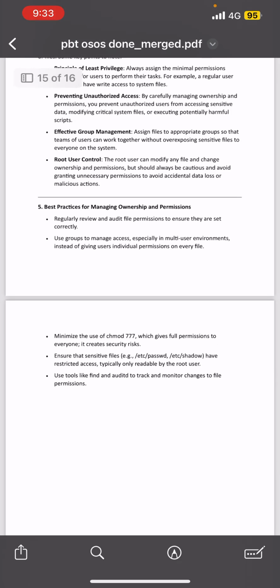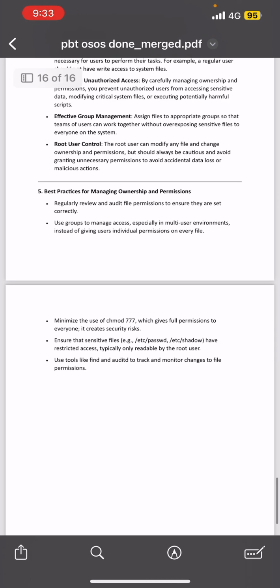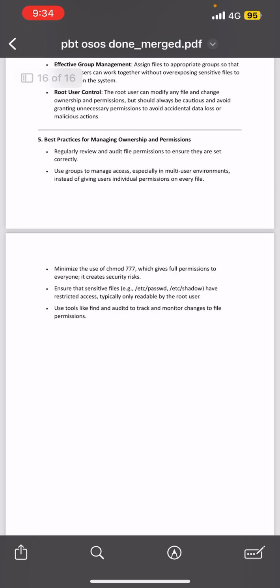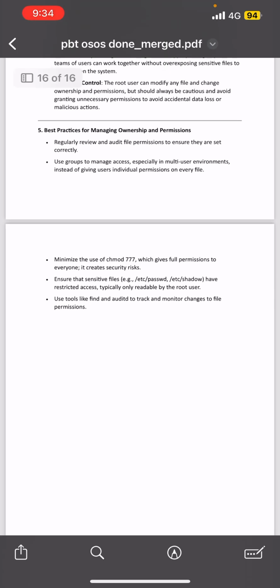So the last answer for question 4 is best practices for managing ownership and permissions. So there are 5 points here. So the first one is to regularly review and audit file permissions to ensure they are set correctly. Second one is to use groups to manage access, especially in multi-user environments, instead of giving users individual permissions on every file. The third one is to minimize the use of chmod 777, which gives full permissions to everyone. It creates security risks.